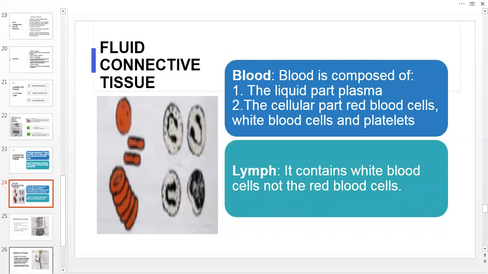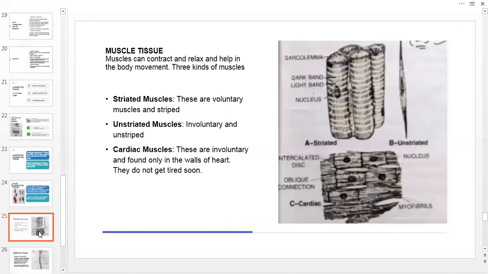Fluid connective tissue: blood. Blood is composed of the liquid part plasma and the cellular part RBCs, WBCs, and platelets. Lymph contains WBCs but not the RBCs.